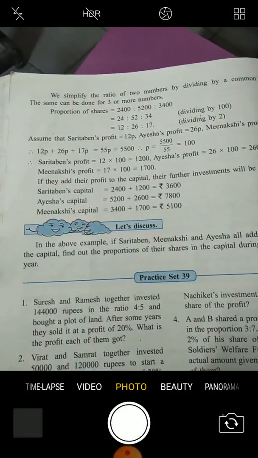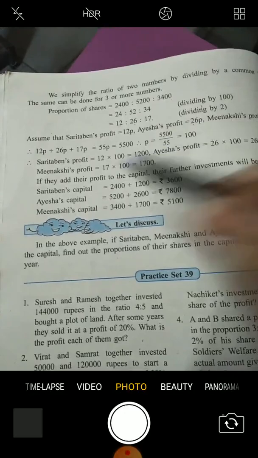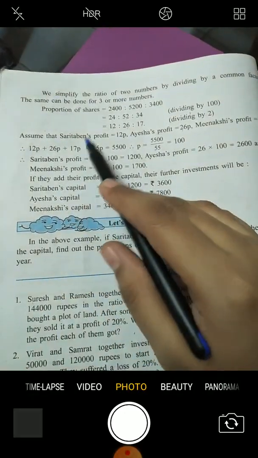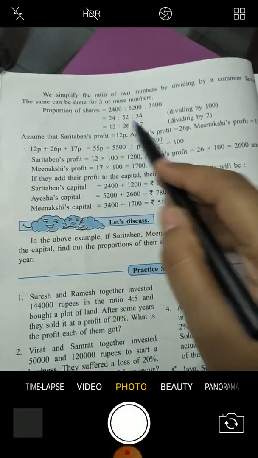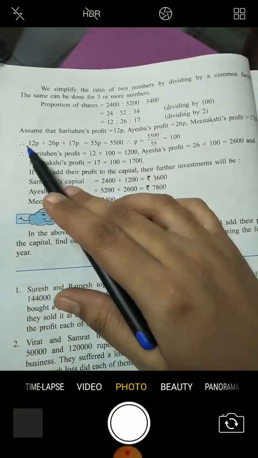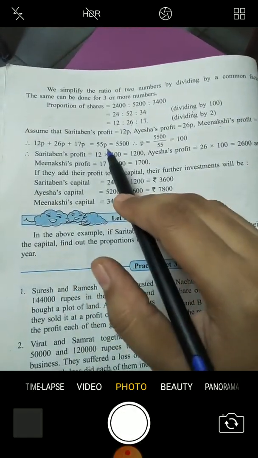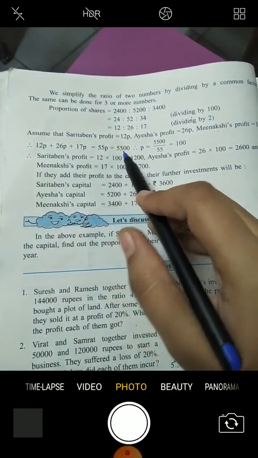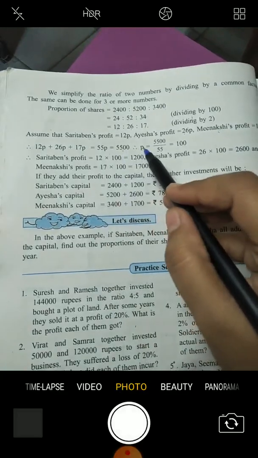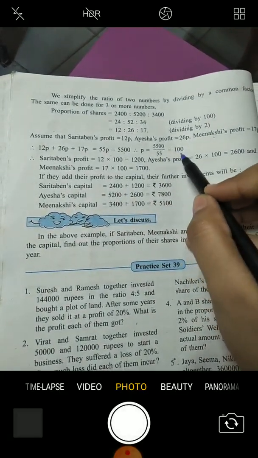And by dividing by 2, 12, 26, 17. In the same way, assume that Saritaben's profit is 12p, Aisha's profit 26p, Meenakshi's profit 17p. Therefore 12p plus 26p plus 17p equals 55p equals 5,500. Therefore p equals 5,500 upon 55 equals 100.